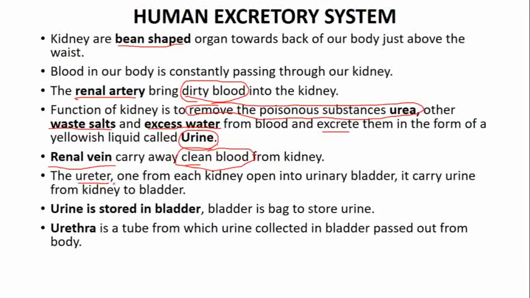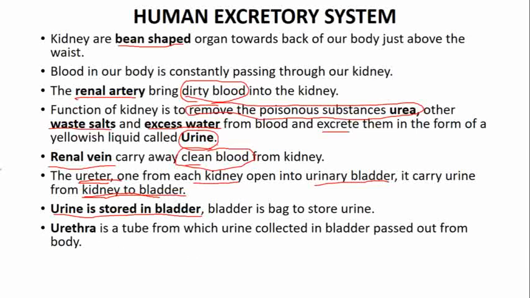Then you have seen the ureter is there. Two ureters are there, so each ureter is coming from each kidney and it opens into the bladder. It carries urine from the kidney to the bladder. So what is this ureter doing? Ureter is a pipe-like structure. It is carrying urine from the kidney to the bladder. This I told you. Urine is stored in the bladder. Bladder is a bag to store urine. Urethra is a tube from which urine collected in the bladder passes out from the body.